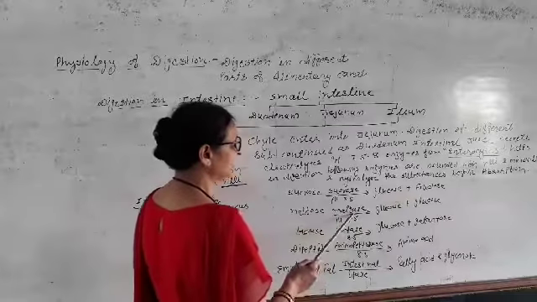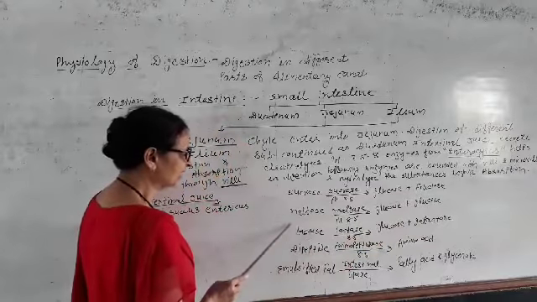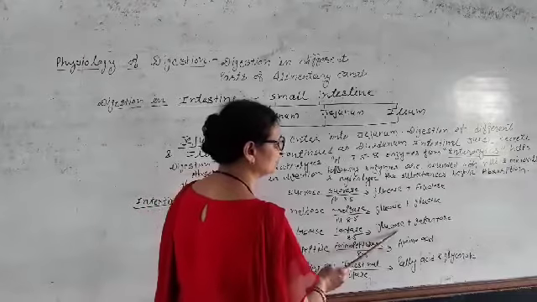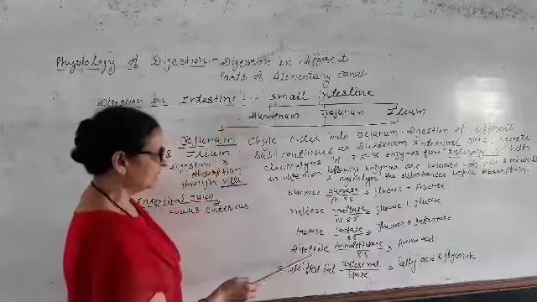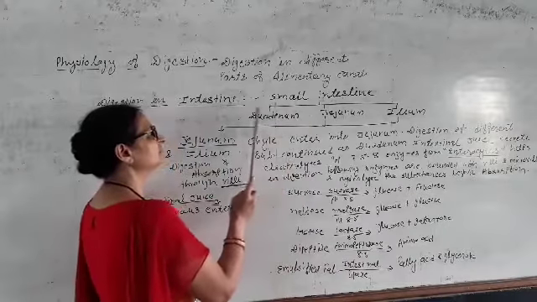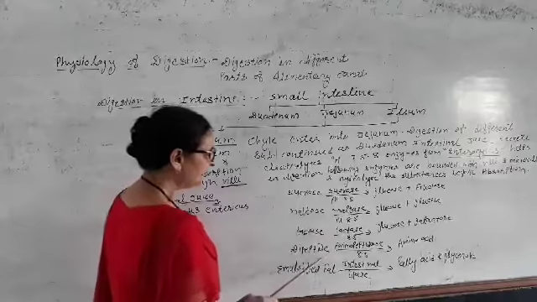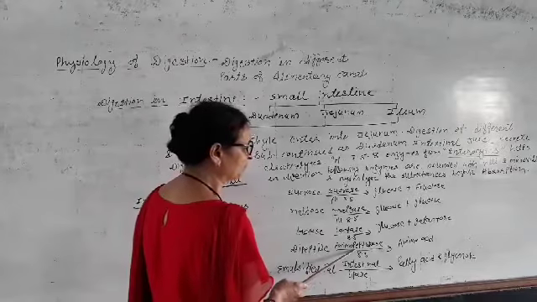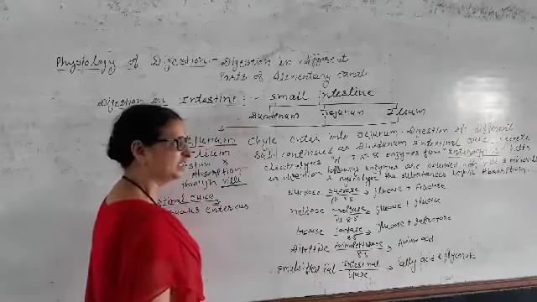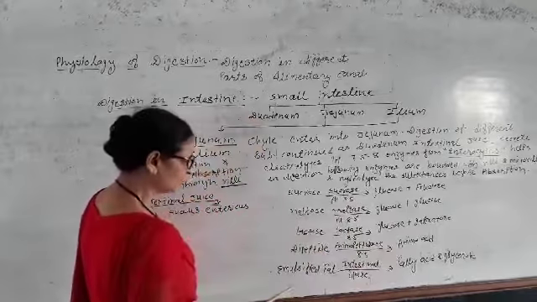Maltose in the presence of maltase enzyme converts into glucose and glucose. Lactose, these all three are disaccharides. Lactose in the presence of lactase enzyme converts into glucose and galactose. Dipeptide, previously we saw that in the duodenum protein digests and converts into dipeptide. So dipeptide in the presence of aminopeptidase converts into the simplified form, amino acid, so that it can be directly absorbed into the blood through villi and microvilli.